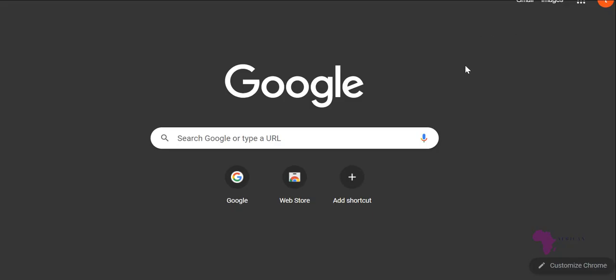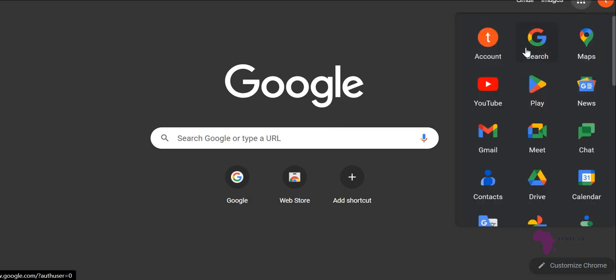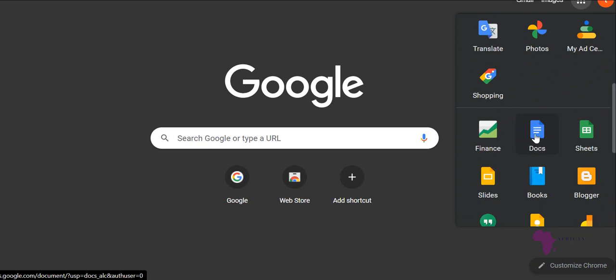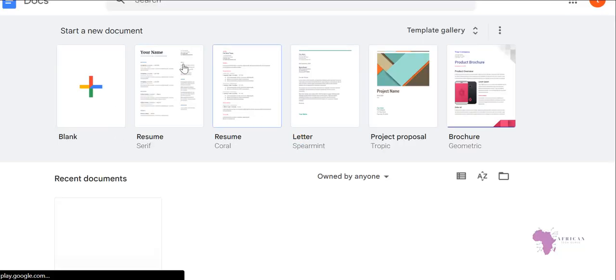Yes, I want you to see this icon. When you go to your email, you click on a new tab, and then you see this Google Apps icon. You click on Google Apps like this, and you will see several apps. Then you scroll down until you get to Google Docs, and I click on that particular document, and it opens for me.